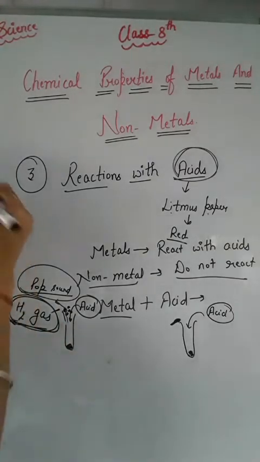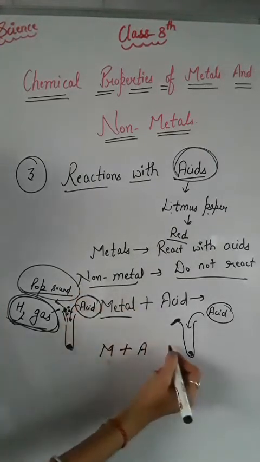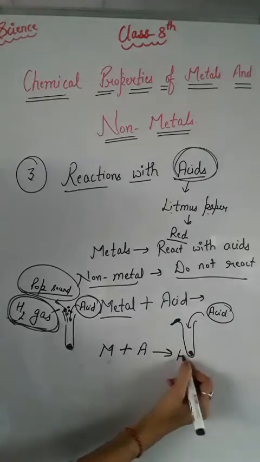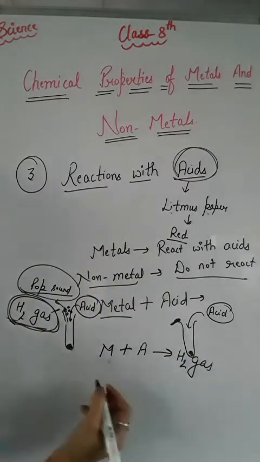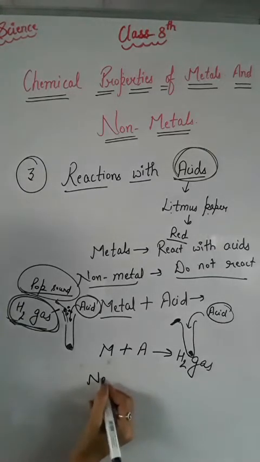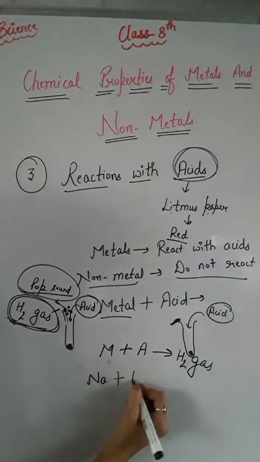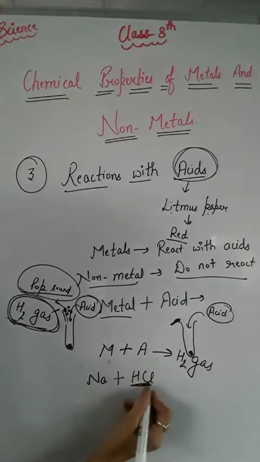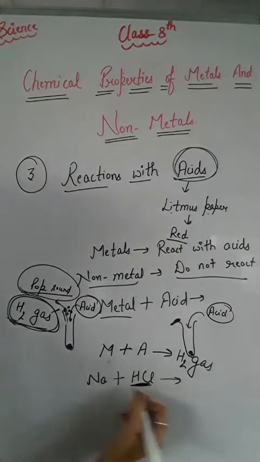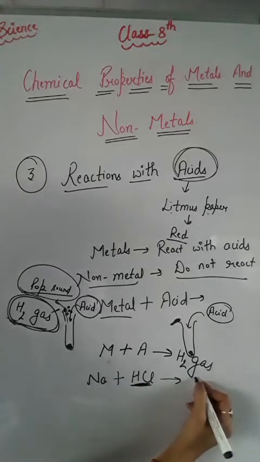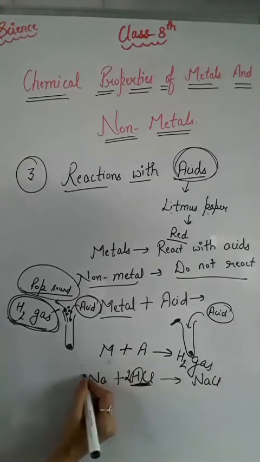And from this, one more thing is clear: when metal and acid react, they will always produce hydrogen gas. Let us take an example. Suppose we have the metal sodium. We know that sodium is a metal. If we add an acid to it, for example HCl, hydrochloric acid, then the reaction will be NaCl plus hydrogen gas, and we have to balance this.